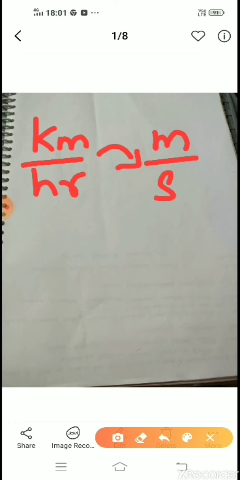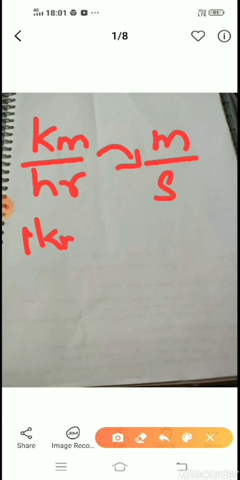So we will just have a look into our numericals. Before going into the numericals, I want to show the conversion. What are the two units we have generally? One is kilometer per hour. The other unit is meter per second. So we will have a conversion between kilometer per hour to meter per second.